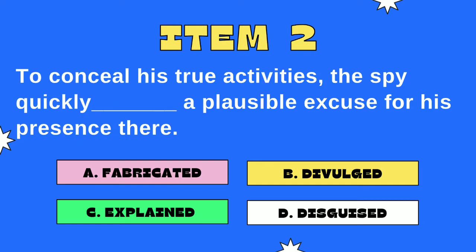Divulged means to reveal. Explained means to clarify, and disguised means to conceal or hide. Based on the context of this sentence, our answer will be A. Fabricated. So, to conceal his true activities, the spy quickly fabricated a plausible excuse for his presence there.